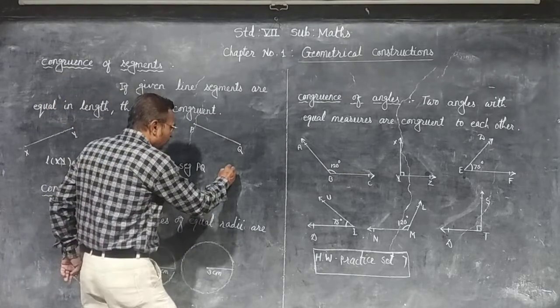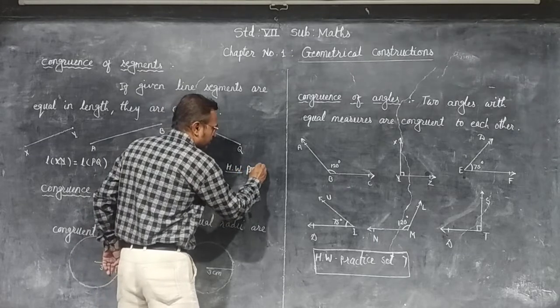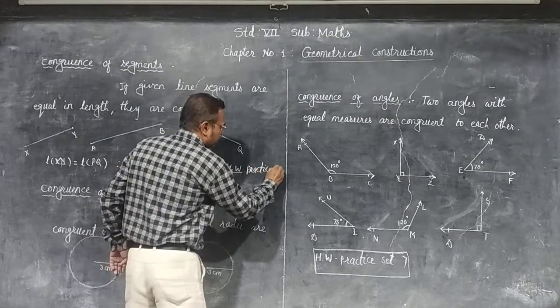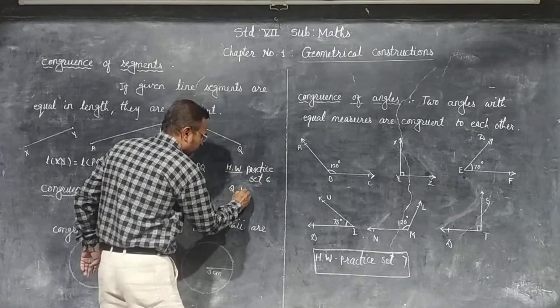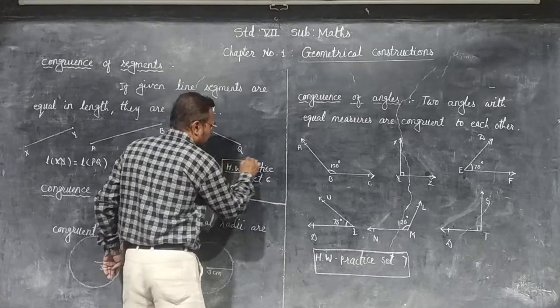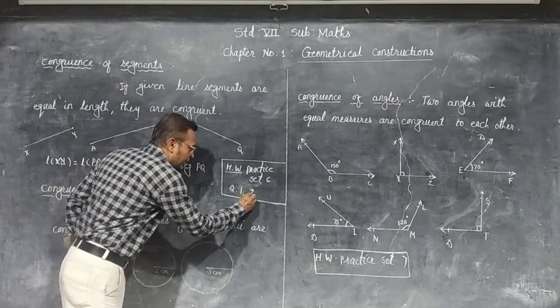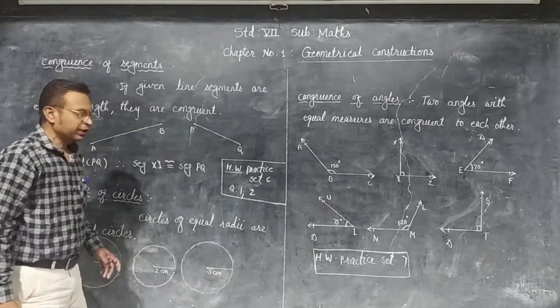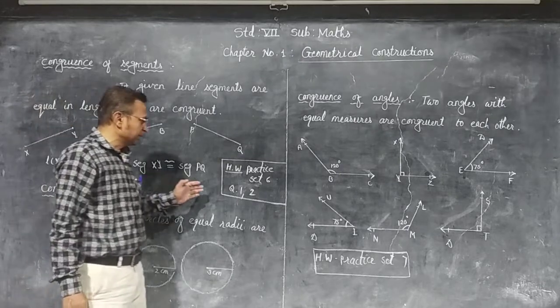Here is homework for you, practice set 6, question number 1 and question number 2. Here many segments are given, and we have to write only the congruent segments.